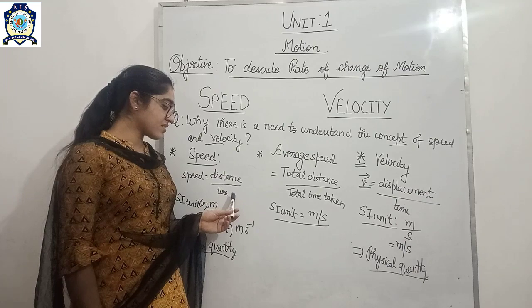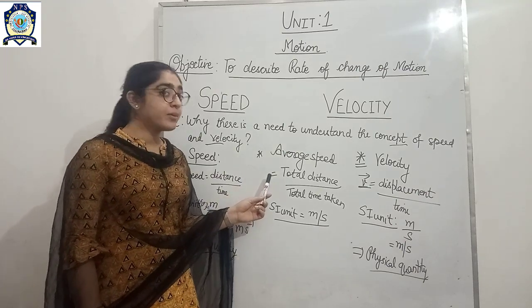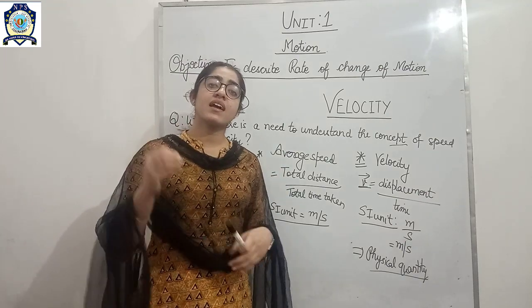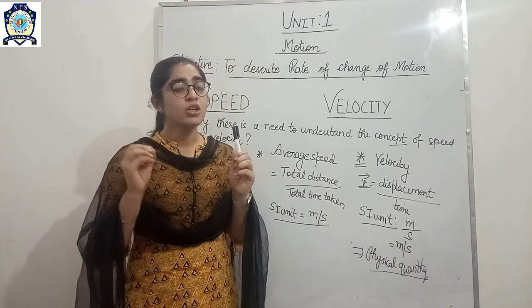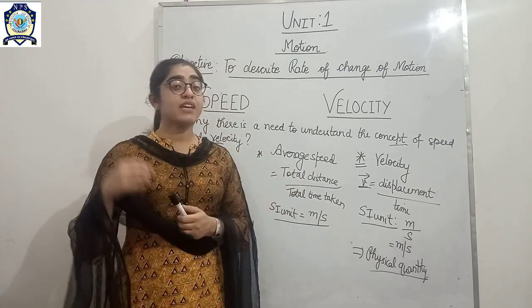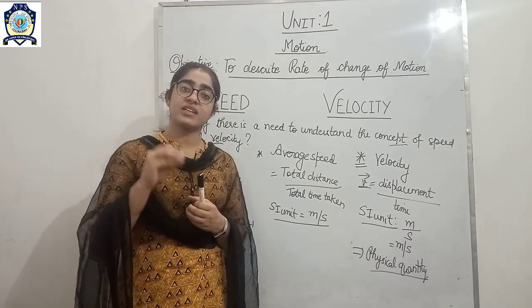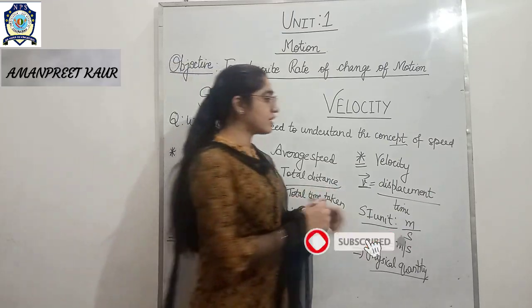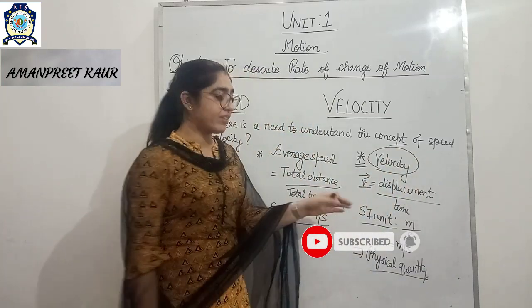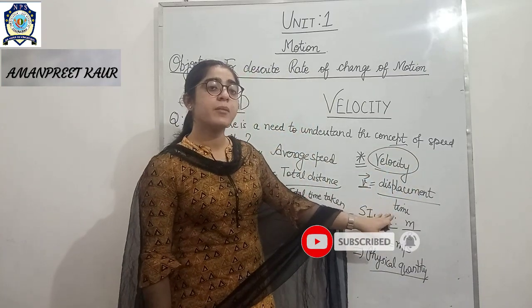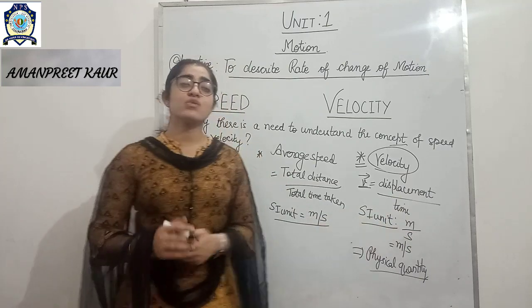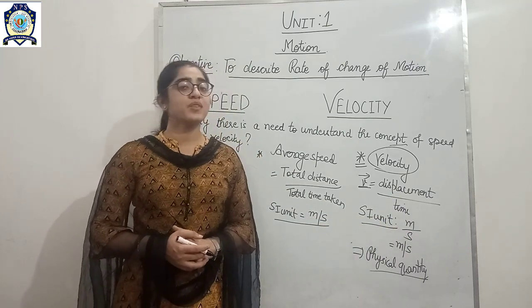After that we discussed average speed, because in our daily life there is non-uniform motion. And next, if the objects are moving slower or faster and we have to find out the direction, then we use the term velocity, and velocity is displacement per unit time. So this was all about today's lesson.